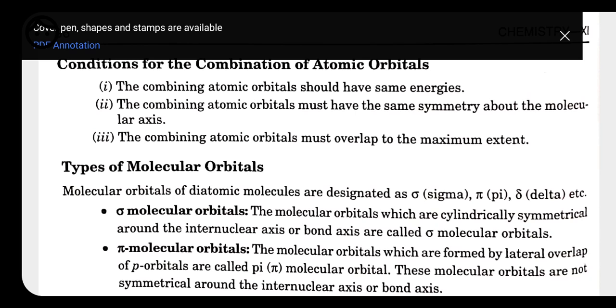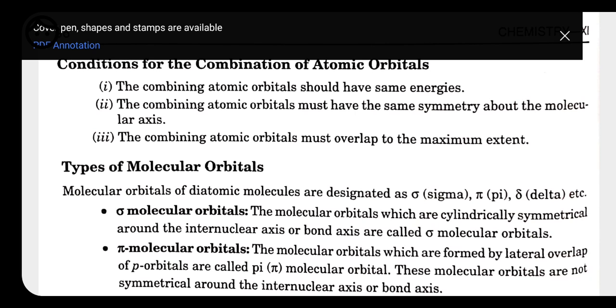Second, the combining atomic orbitals must have the proper orientation, or proper symmetry should be there. What do you mean by proper symmetry? Like if we are taking the z axis as the internuclear axis, the 2pz orbital of one atom can combine with the 2pz orbital of another atom. But the 2pz orbital of one atom cannot combine with 2px and 2py, because we know their orientation is different. We have seen the structures of all of 2px, 2py and 2pz. They all have different orientations. So 2pz has the ability to combine with 2pz only, but it cannot combine with 2px and 2py because of the difference in orientation.